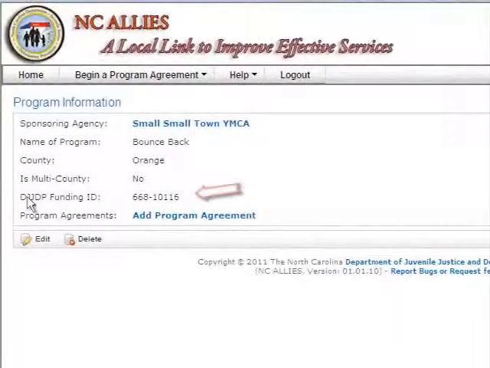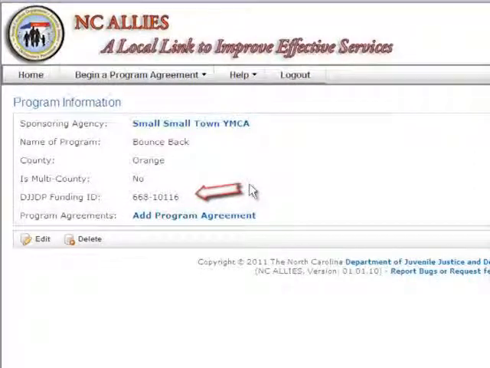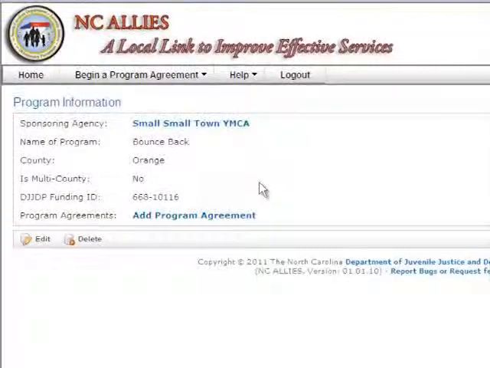Notice the DJJDP funding ID number. This number is automatically generated when the program is first created. So it's important that whoever first creates the program needs to write down the funding ID number in case more than one person from your program or sponsoring agency needs to view or edit this program record.